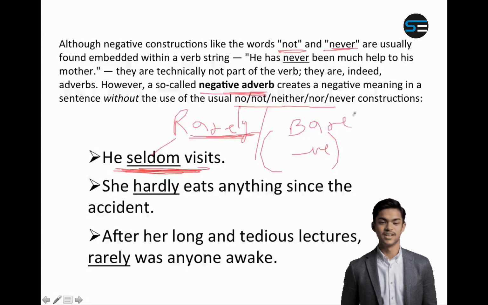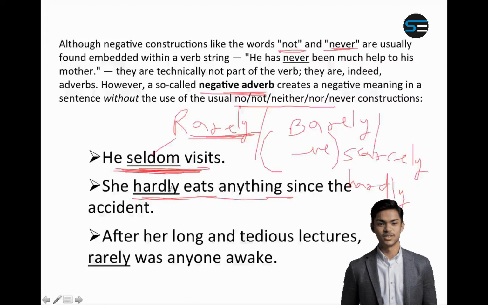It also means he barely visits. It also means he scarcely visits. And it also means he hardly visits. These all five words are very beautiful words, and they mean he does not visit or he visits very rarely. She hardly eats anything, which means she rarely eats anything, she barely eats anything, she scarcely eats anything, which means she eats very, very less, almost negligible. She hardly eats anything since the accident. So you will not say she does not hardly eat anything. You will say she hardly eats anything. You don't need to put no and not etc. to make it negative. This sentence is already negative.